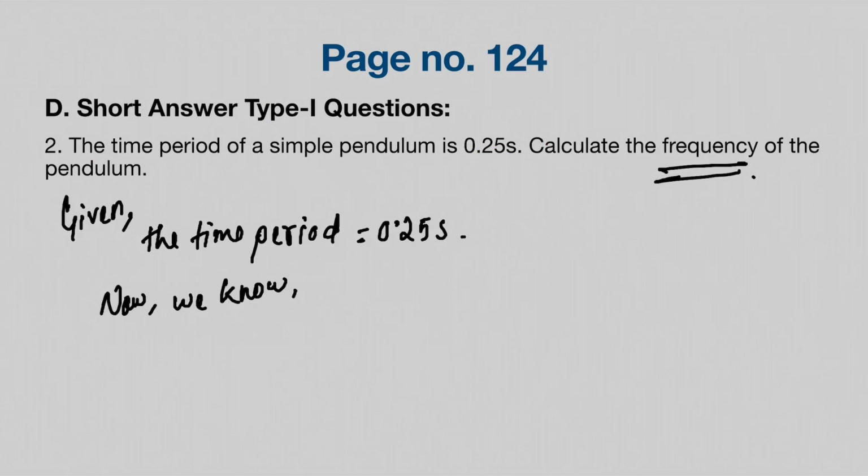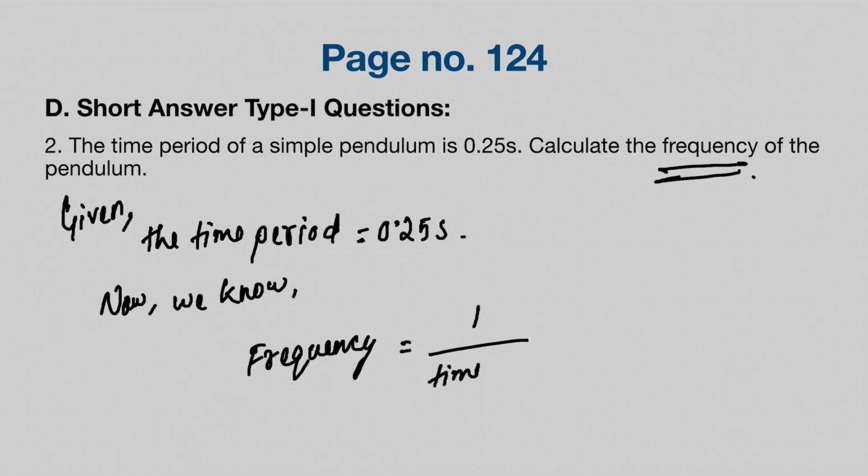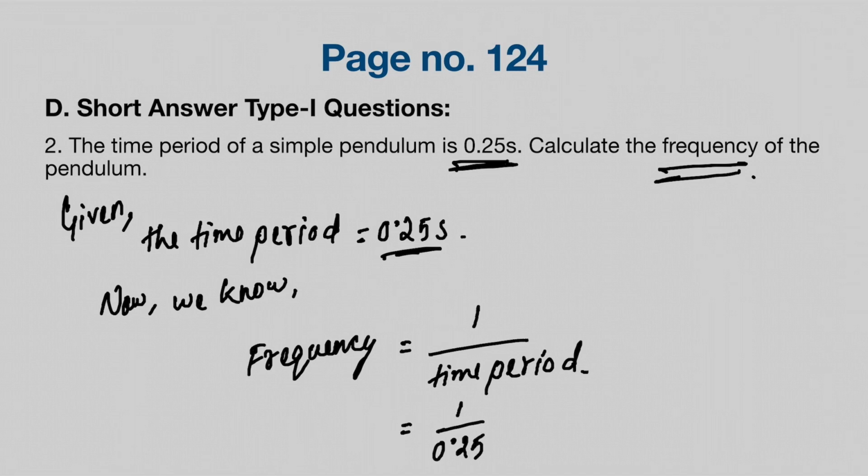So now we know frequency equal to 1 divided by time period. Now if you look at the question, time period is already given, that is 0.25 seconds. So we'll put that value over here, 1 divided by 0.25. So how many times 0.25 is equal to 1? That is 0.25 into x. X is what we have to find, equal to 1. So what will be the value of x here? It will be 4. Let's check.